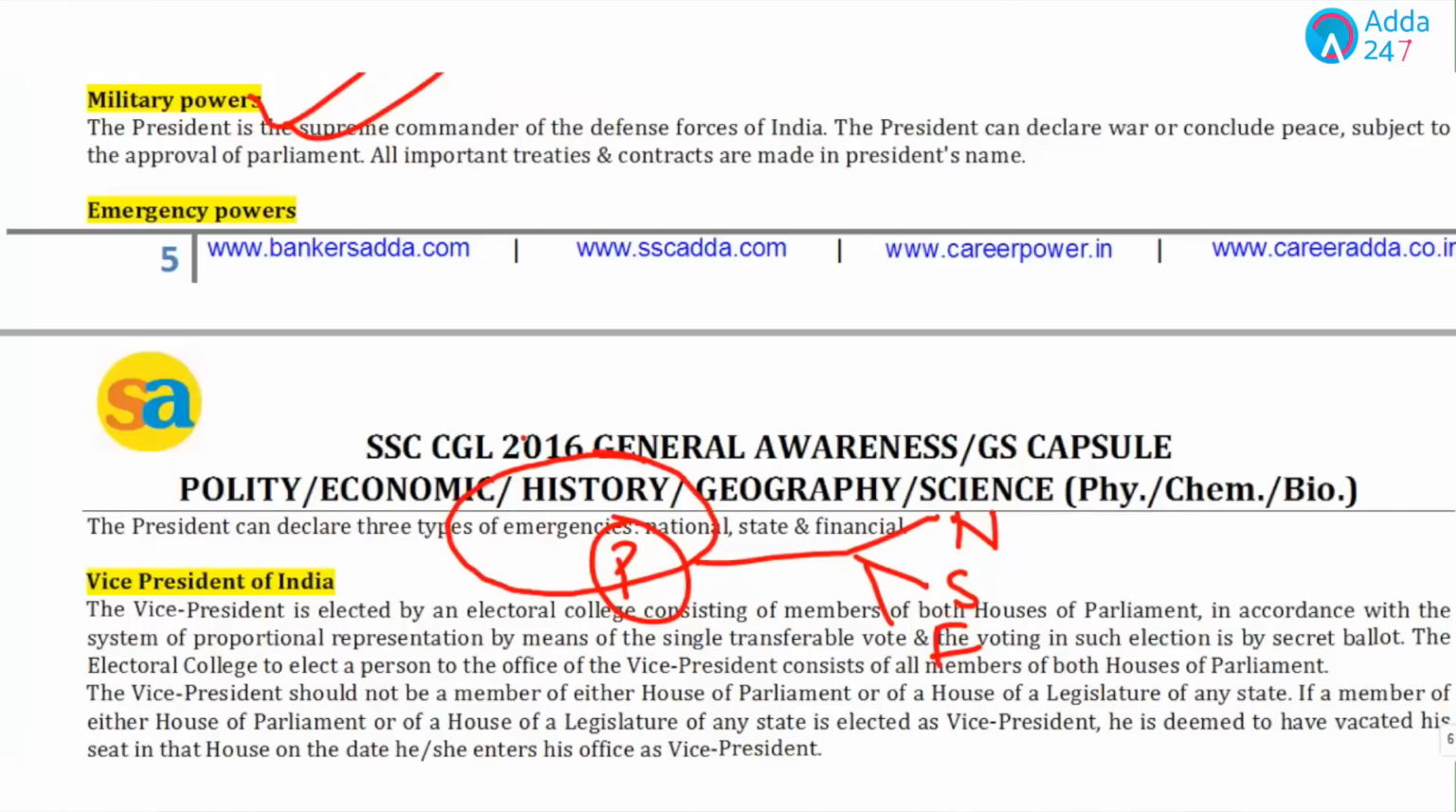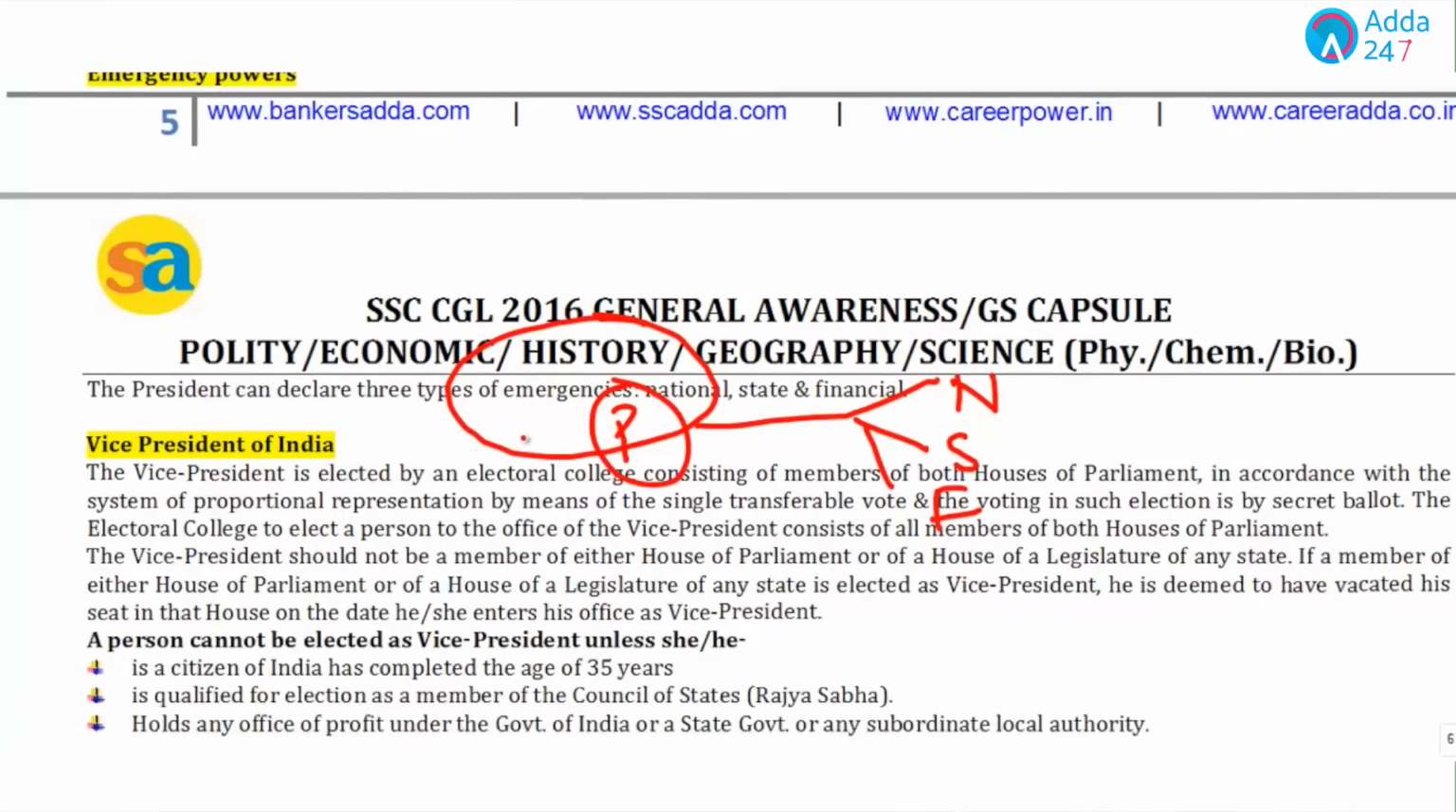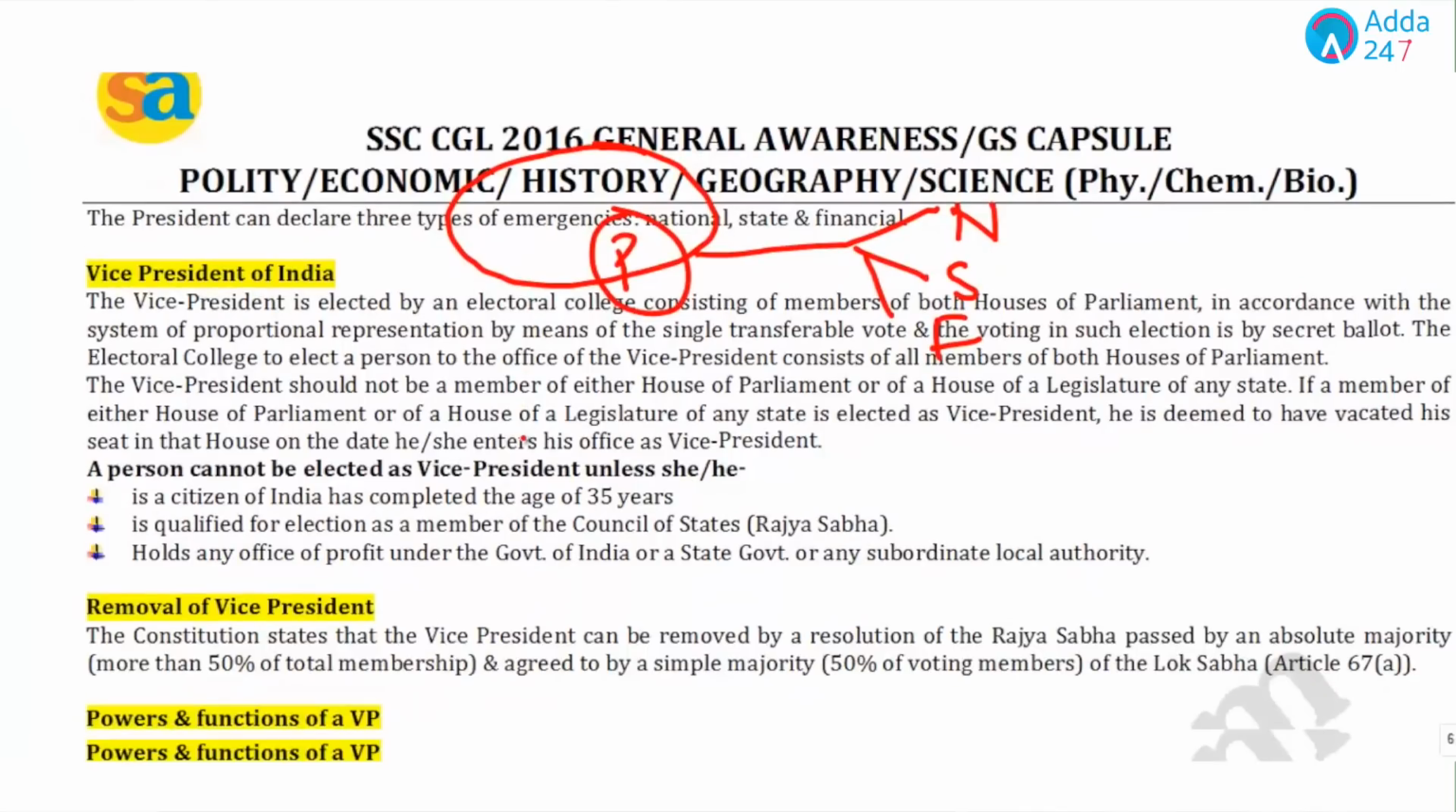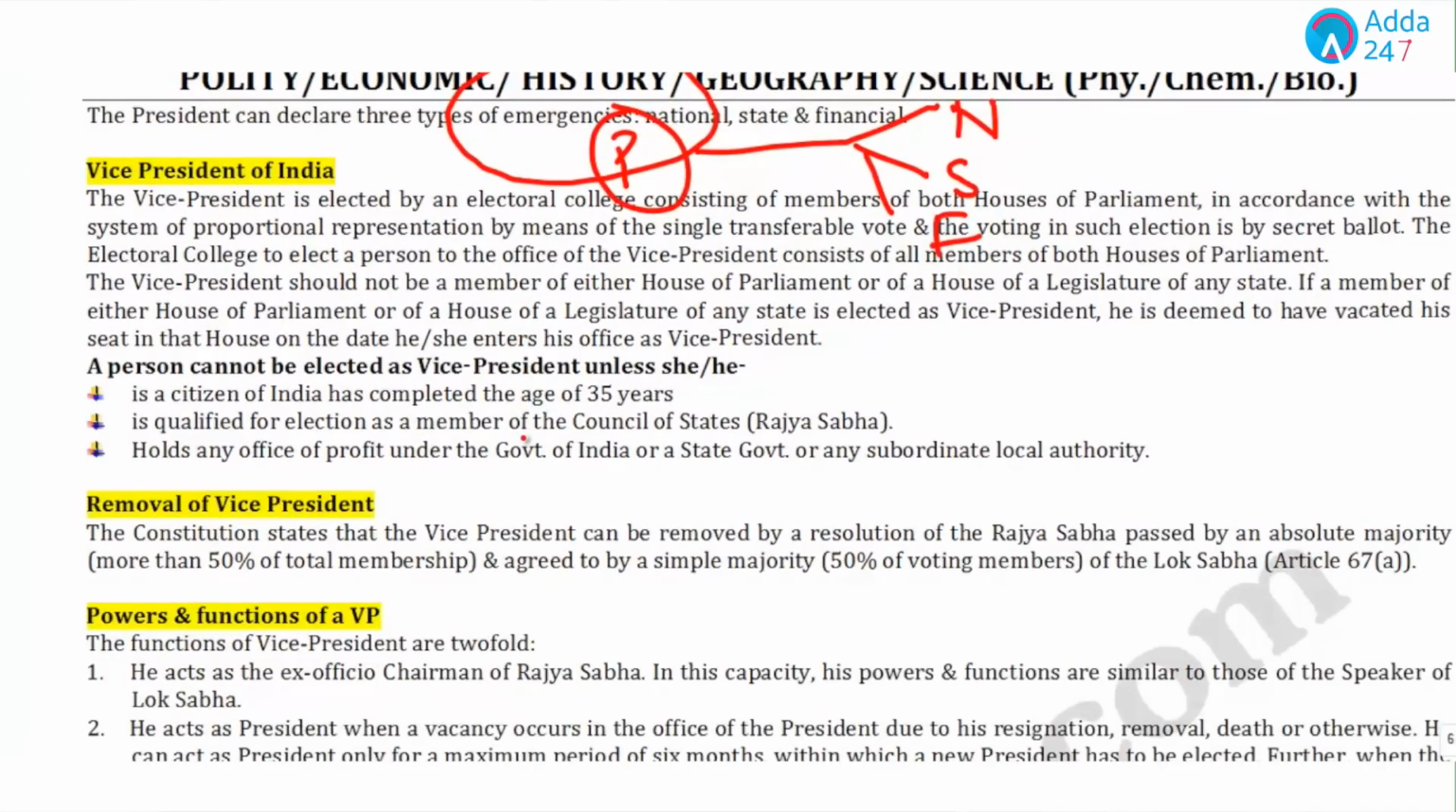Now, let's talk about some important details of vice president. If we talk about vice president, the most important point is: who is the chairman of Rajya Sabha? So my answer will be vice president. Yes, students, vice president is always the chairman of Rajya Sabha. Now, let's talk about some of the important points related to vice president.